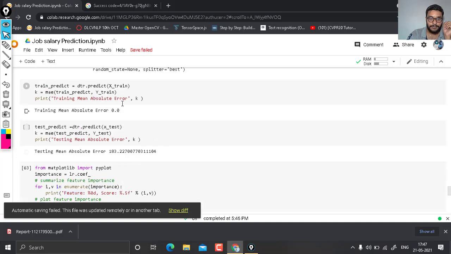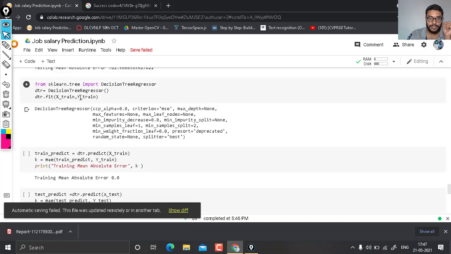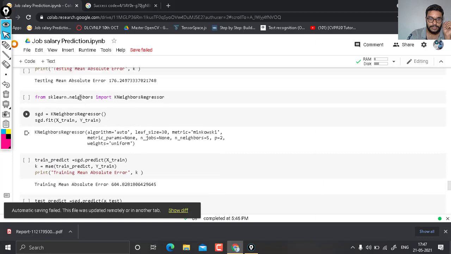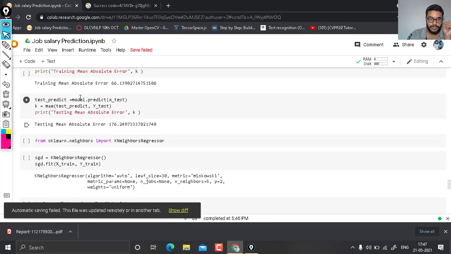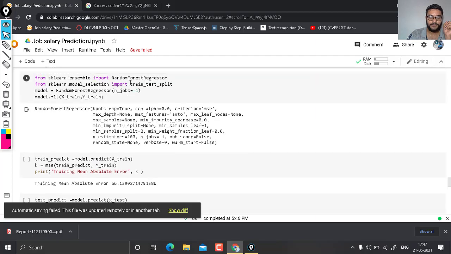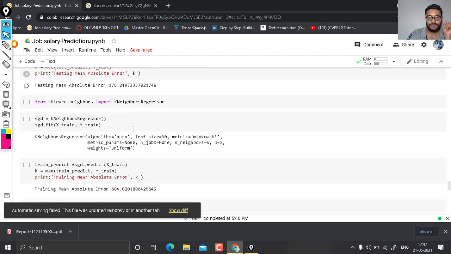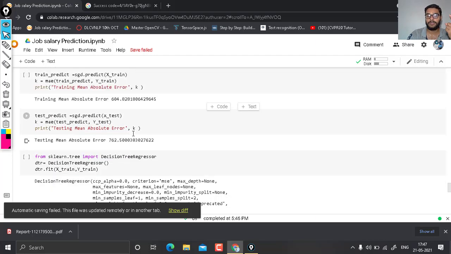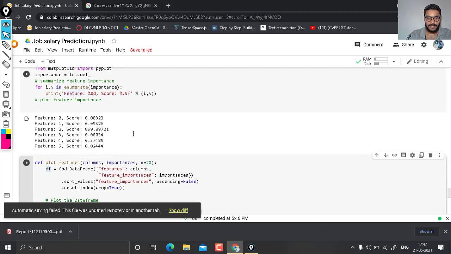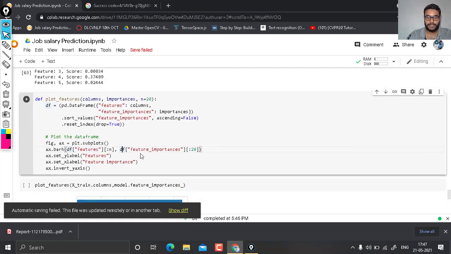Now, in the upper part we used model for other models, but here we have used random forest regression, so the feature importance will be according to the random forest regression, and n is a parameter.